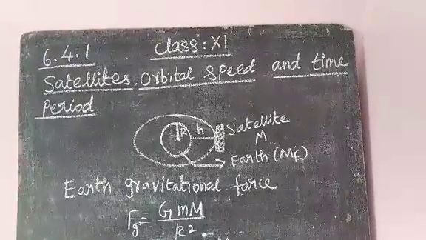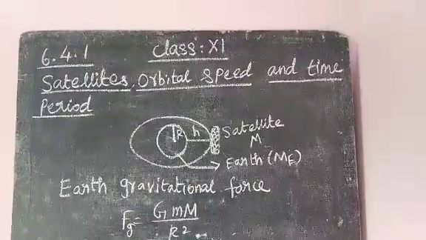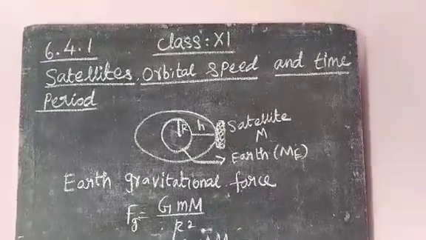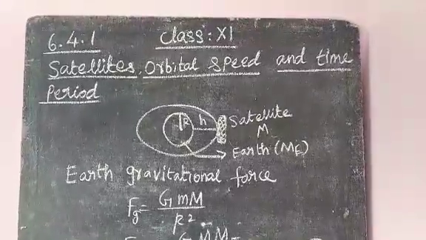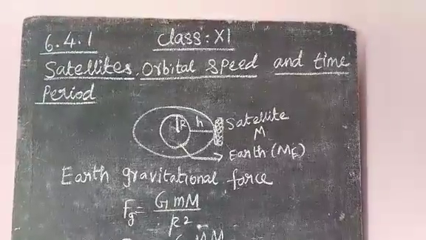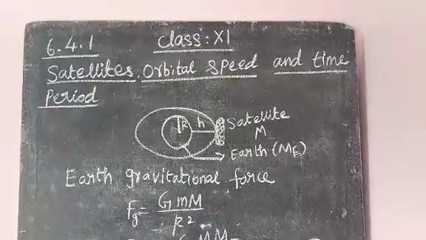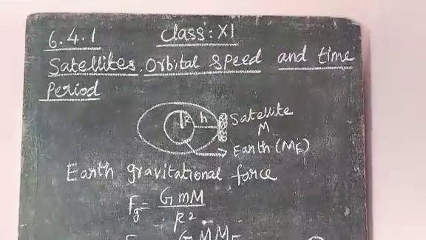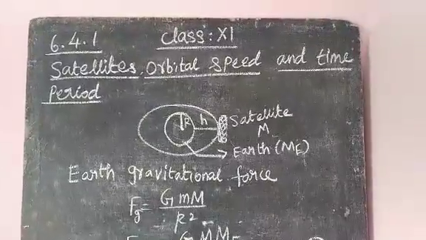What is a satellite? A body that revolves around the earth is called a satellite, like a planet revolves around the sun. There are two types of satellites: natural satellites and artificial satellites. The Moon is the natural satellite of the earth. Polar satellites and geostationary satellites are artificial satellites of the earth. For what purpose do we use satellites? For communication purposes. Communications mainly depend on satellites.